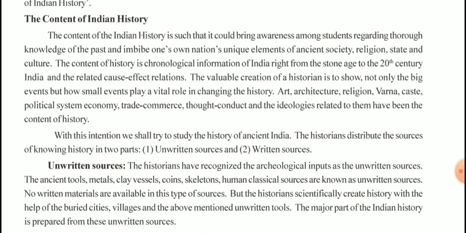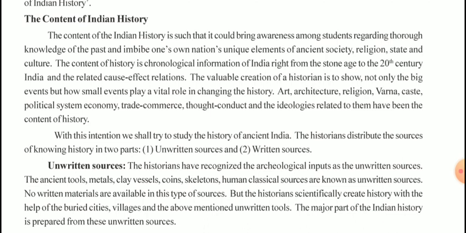With this intention, we shall try to study the history of ancient India. The historians distribute the sources of knowing history in two parts: unwritten sources and written sources. So, now we will start with the content of Indian history.